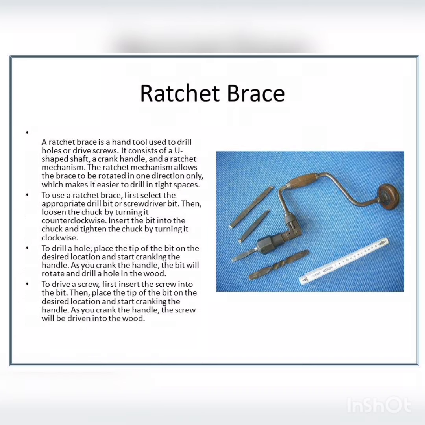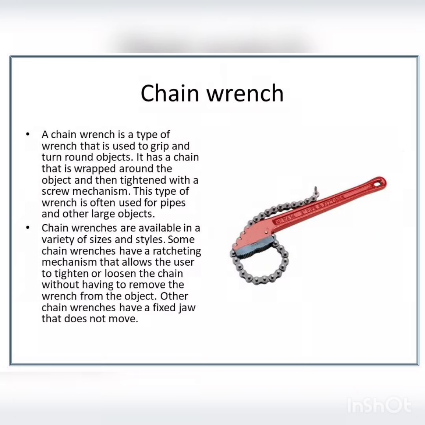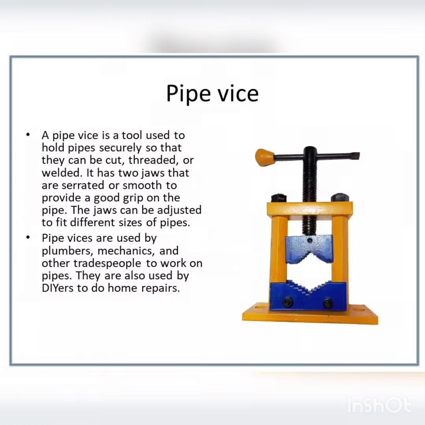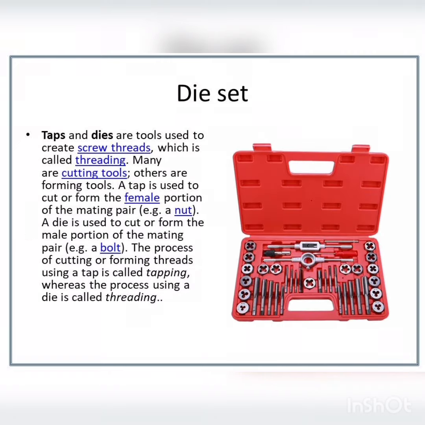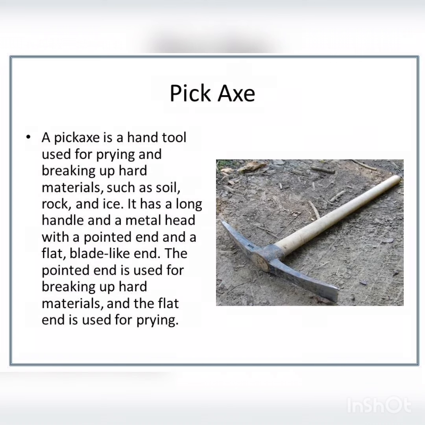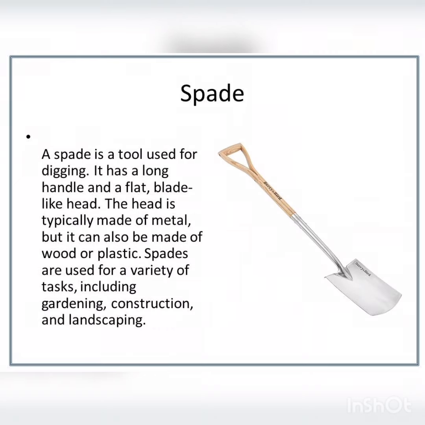This is ratchet brace used to drill hole into the pipes. This is chain wrench used to tighten or loosen pipe connections, and this is die set. This is pickaxe used for making excavation or prying.